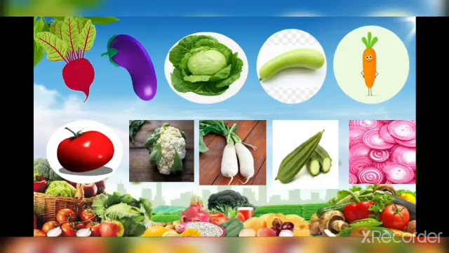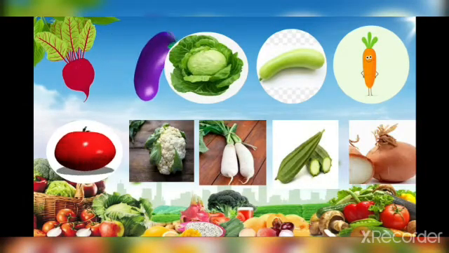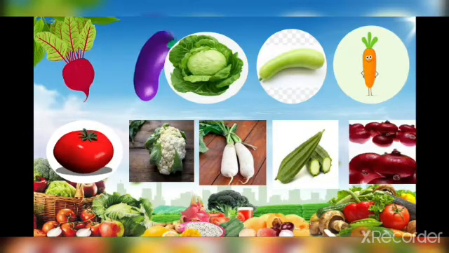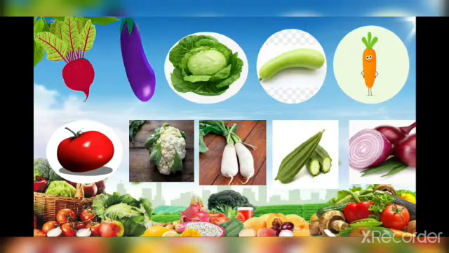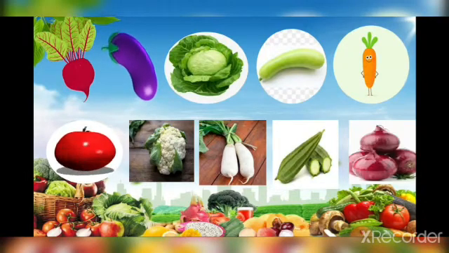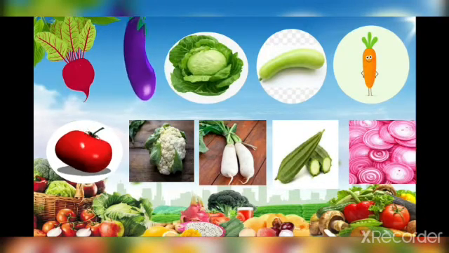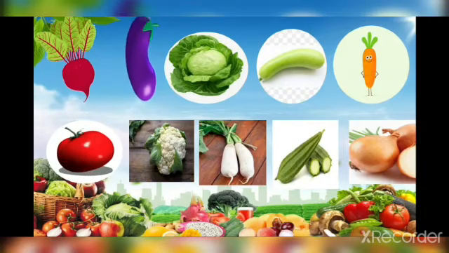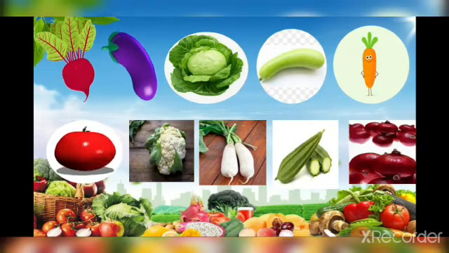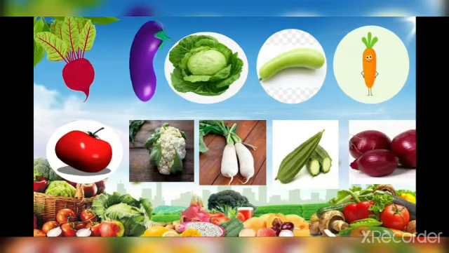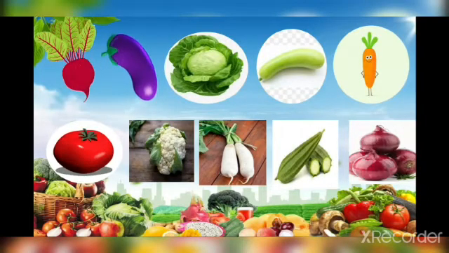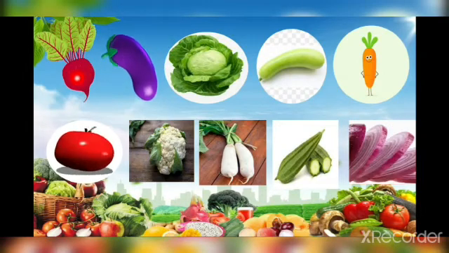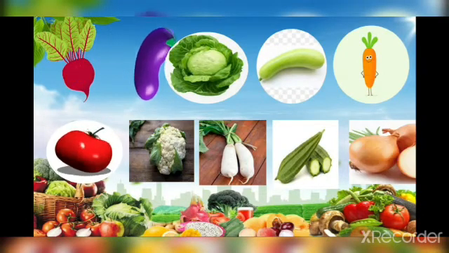Now look at these pictures of vegetables given below and find out which ones are roots. Here are the pictures of vegetables. In all these pictures, some vegetables are roots, some are stems and some are leaves. From these pictures we have to find out which ones are roots. Here this is beetroot. Yes, this is a root.